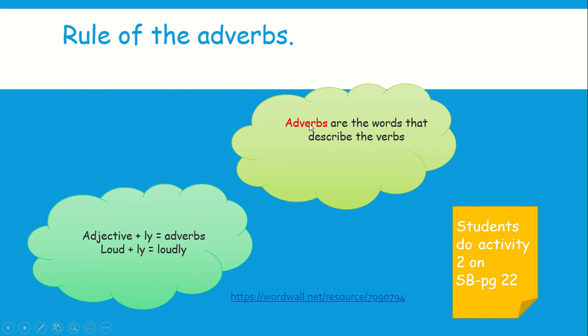We have adjective plus ly, we will have an adverb. For example, the adjective loud plus ly becomes loudly. Soft plus ly becomes softly. Slow plus ly becomes slowly. He walks slowly. He moved smoothly.